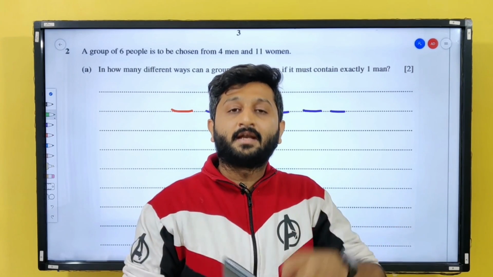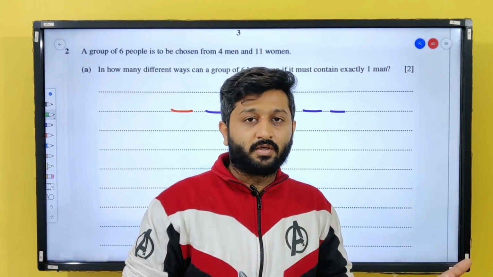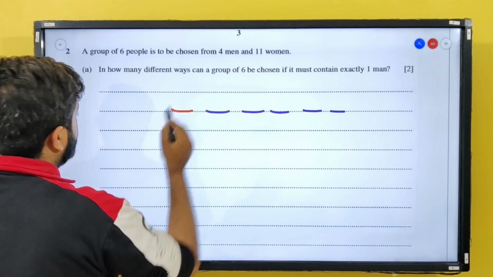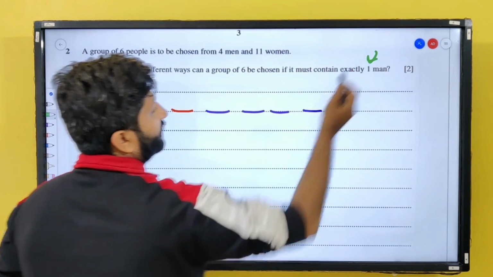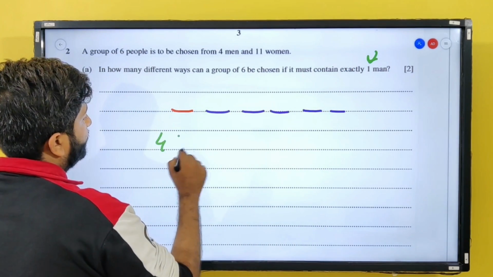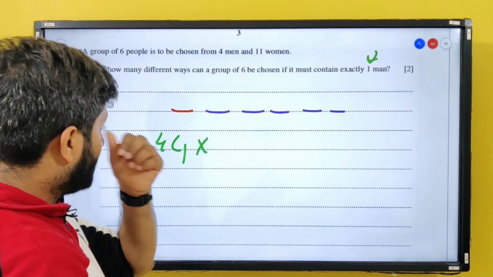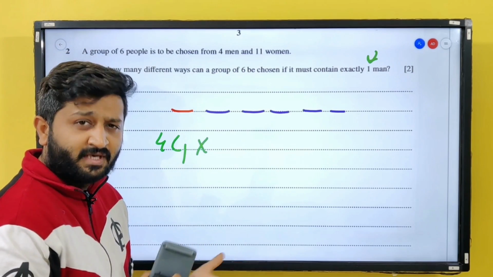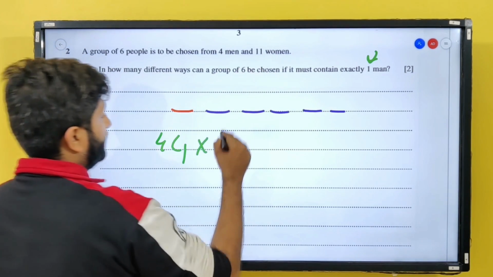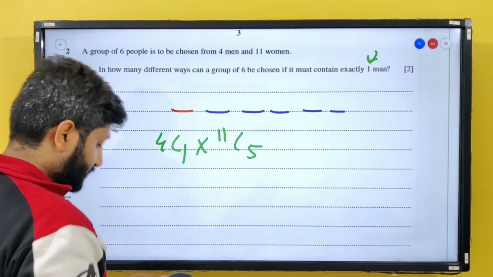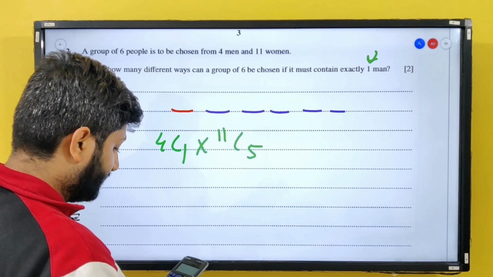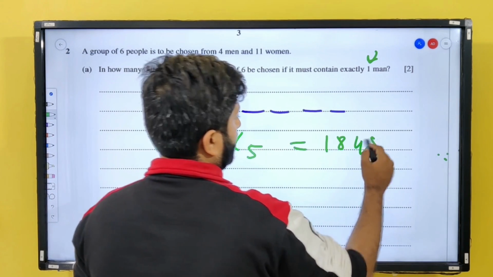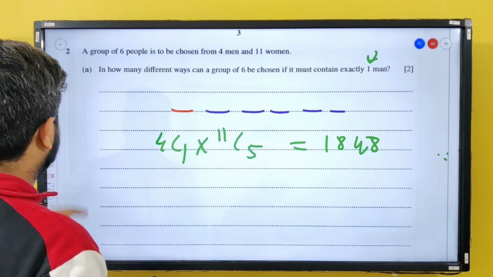Let's say John and Sarah are in a team, or Sarah and John, that does not matter. They are both in the same team. So we'll use combination. If we want one man, that is 4C1 into, now we have 5 members to be chosen, and all 5 are going to be female, from 11 women. So 11C5 into 4, which is 1848.